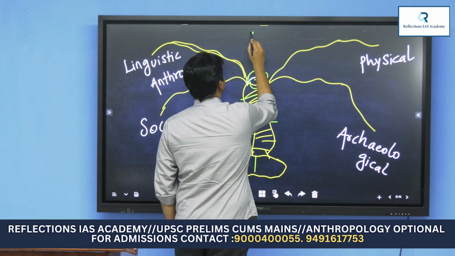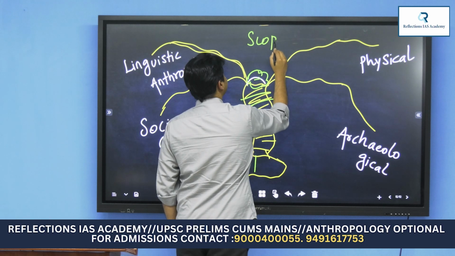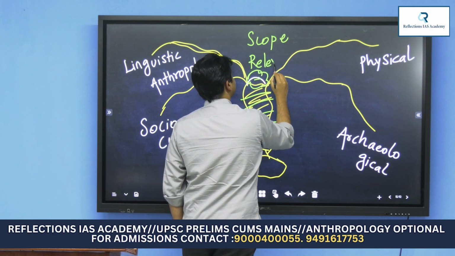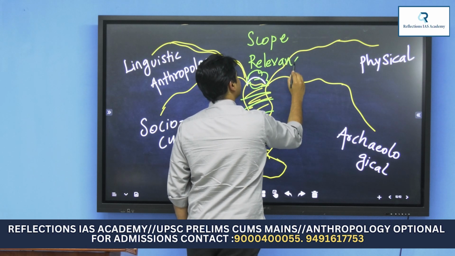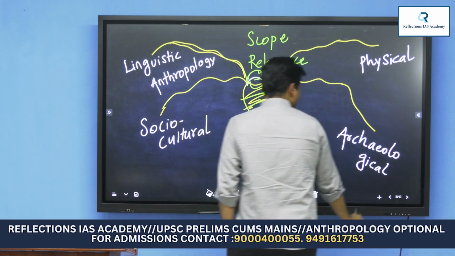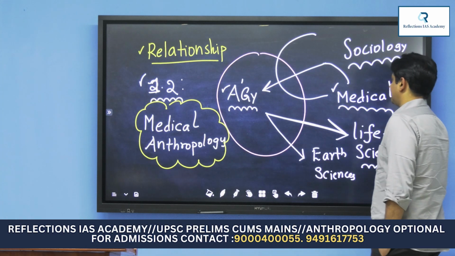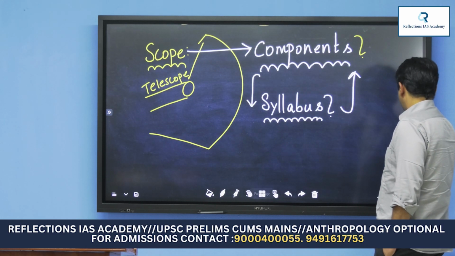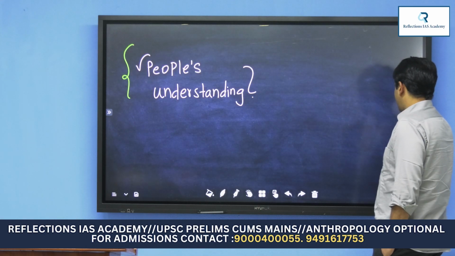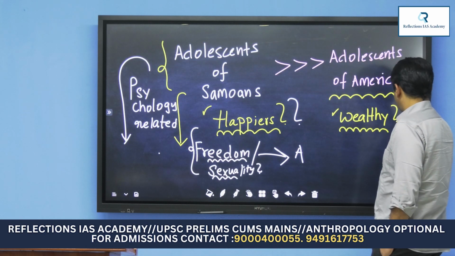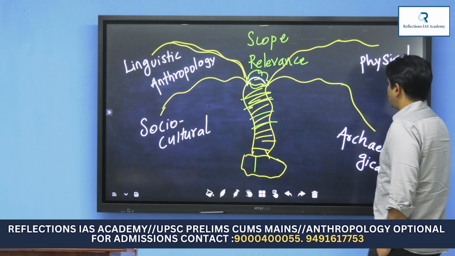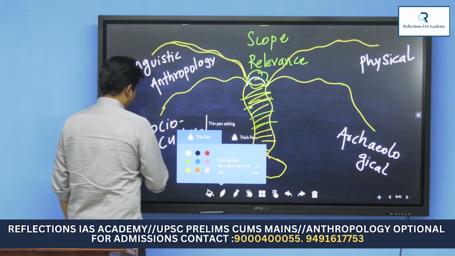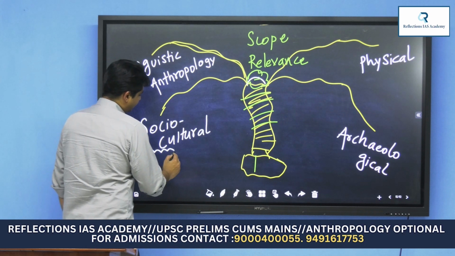They also said scope, relevance. Just like in the first slide I said scope of anthropology, now they want us to go a little deeper and understand the scope of each branch again, not just broadly the scope of anthropology.